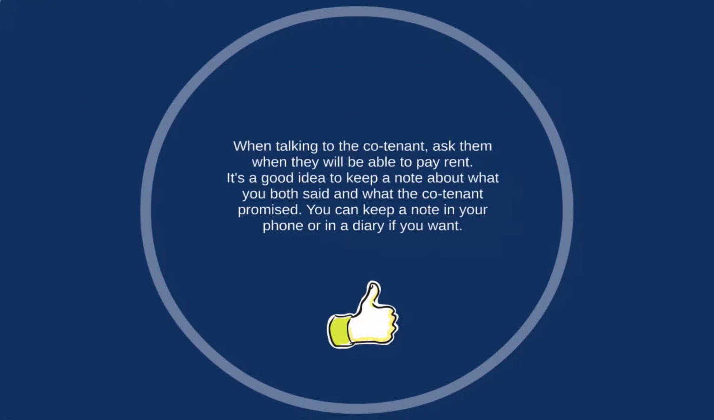Try to obtain a promise from them when they think that they will be able to start paying their rent again. See if you can get the tenant to tell you the amount and the dates they intend to pay. Take notes of the conversation. If your co-tenant doesn't know when they'll be able to pay rent again, you may have to make a tough decision and ask them to leave.